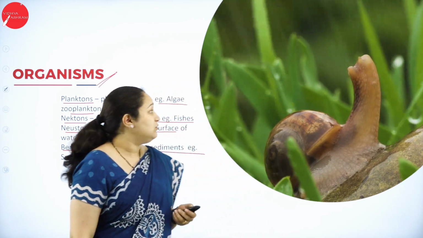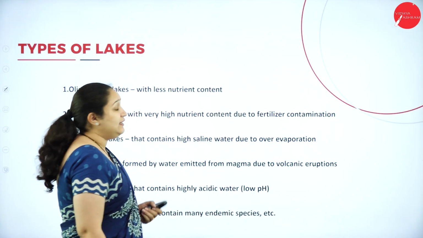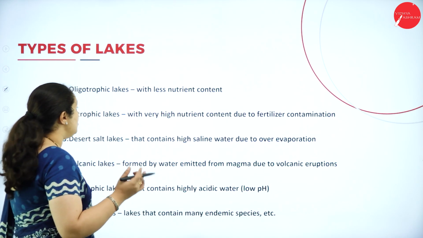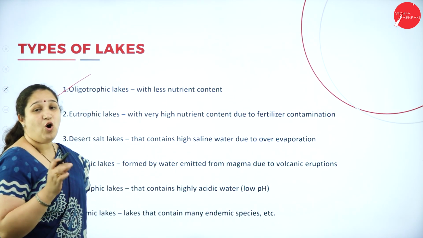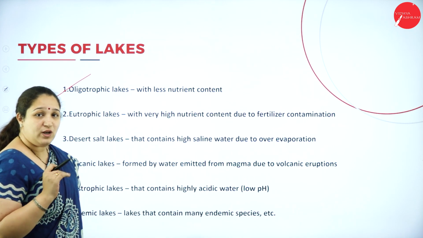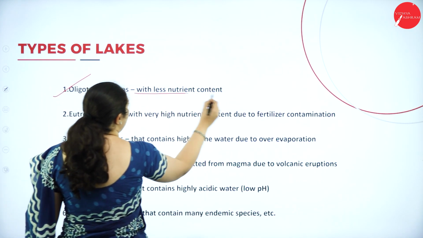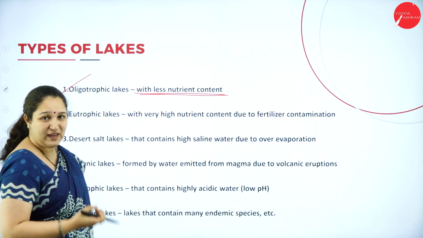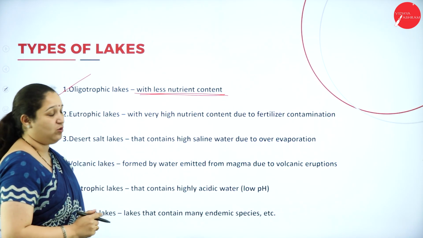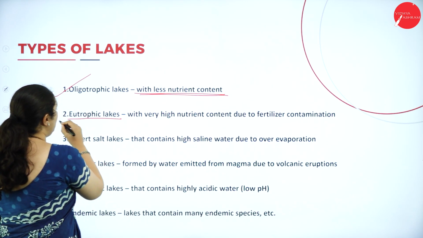Okay, so next we have the types of lakes. Different types of lakes are there. First one is oligotrophic lake. In oligotrophic lake, the nutrient content is very less. We call it an oligotrophic lake. Next is eutrophic lake.